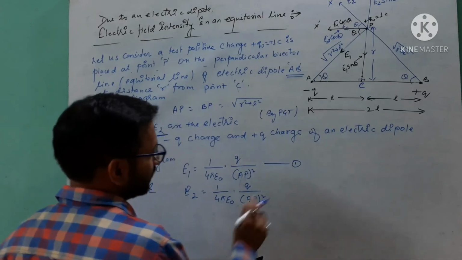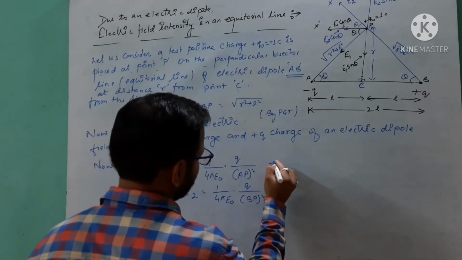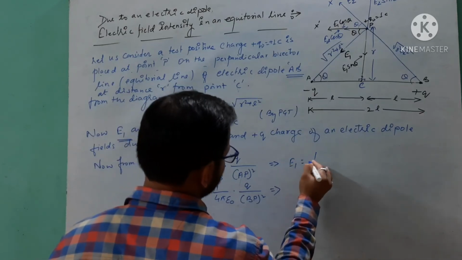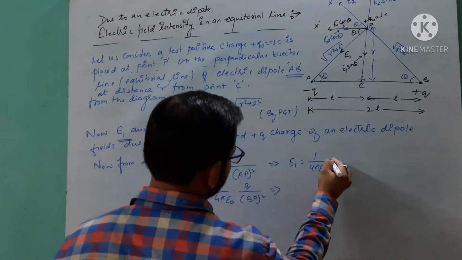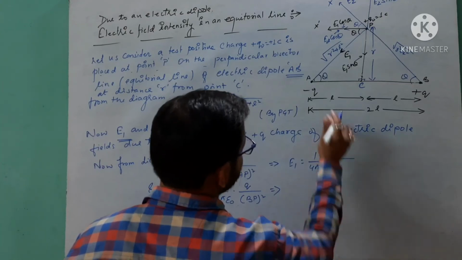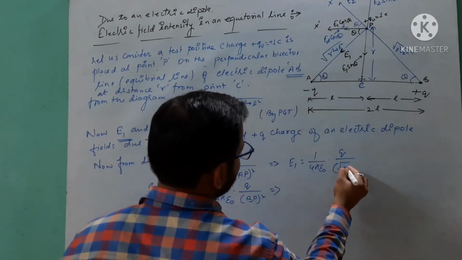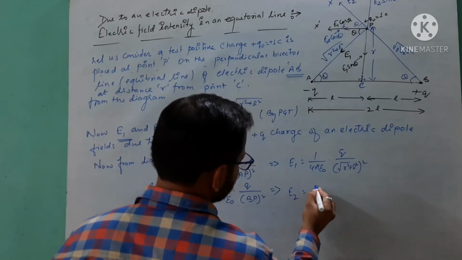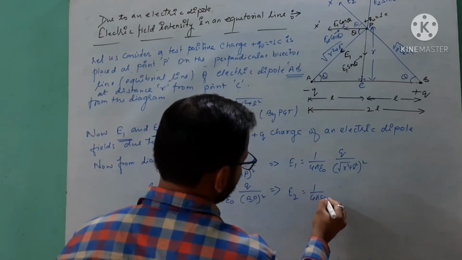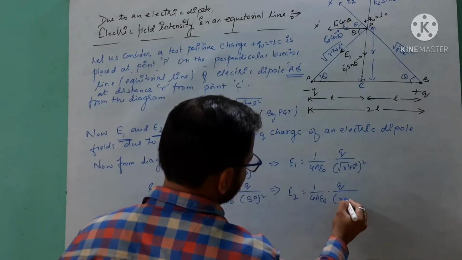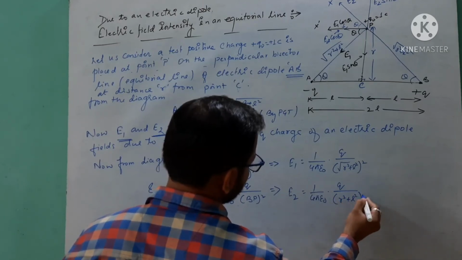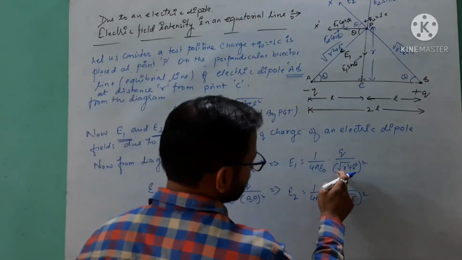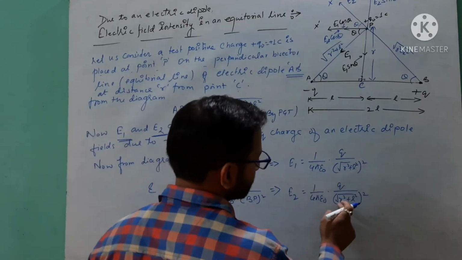You can add the value of AP and BP: E1 is equal to 1 over 4 pi epsilon naught Q upon the square root of R square plus L square, whole squared, and E2 is the same, and the square root will cancel out by this square.